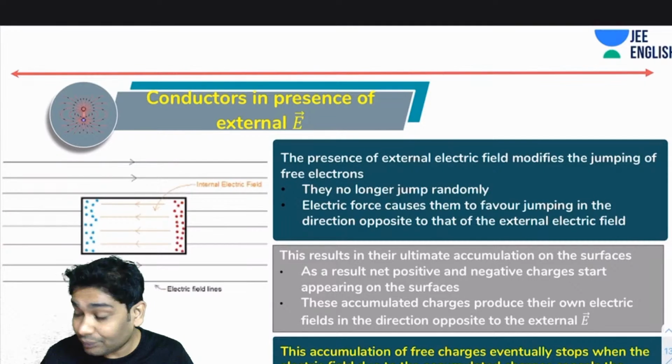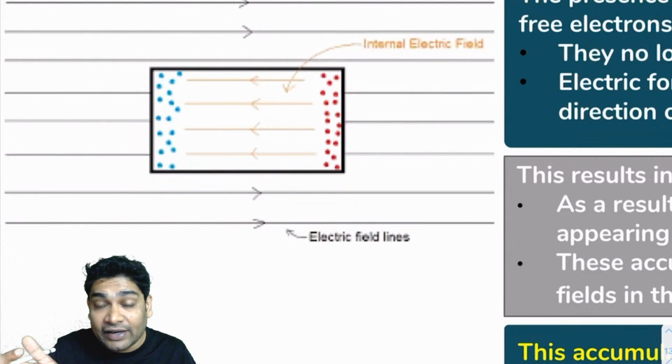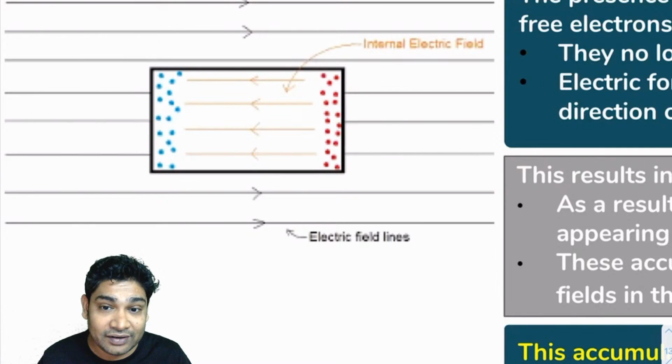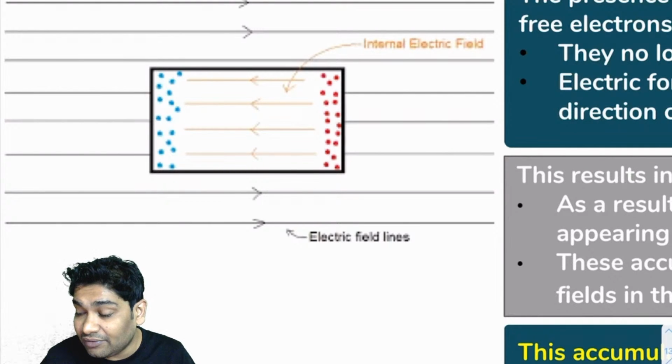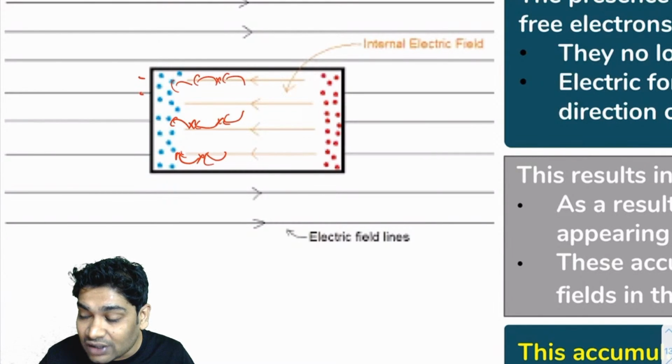Now all these electrons end up favoring jumping to one side, and that side will be opposite to the external electric field. Most of the free electrons start jumping towards this side. Imagine they reached here; now they will jump further, right? And when they reach here, they will jump further, and they will keep on jumping until these electrons reach the surface.